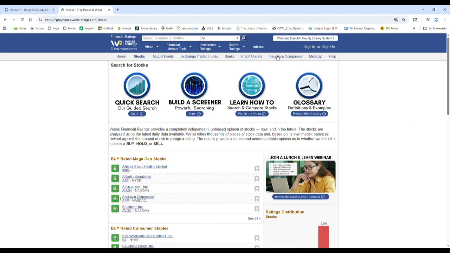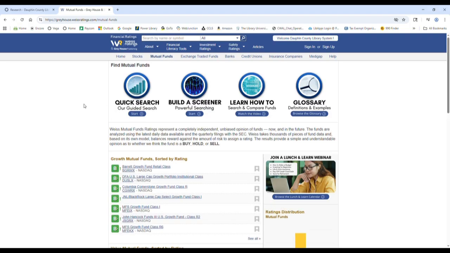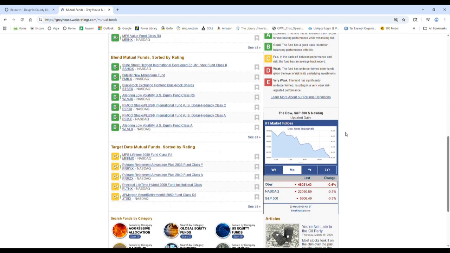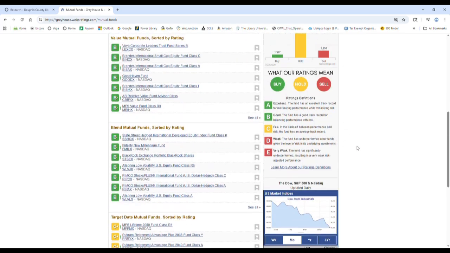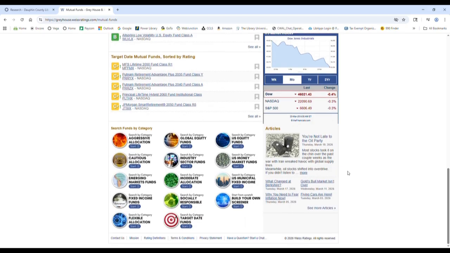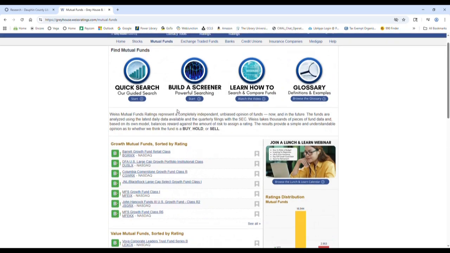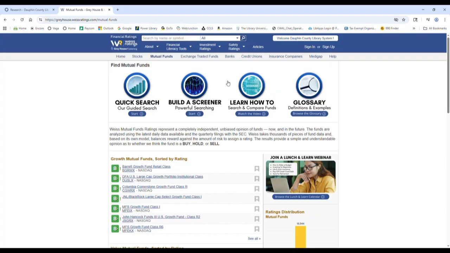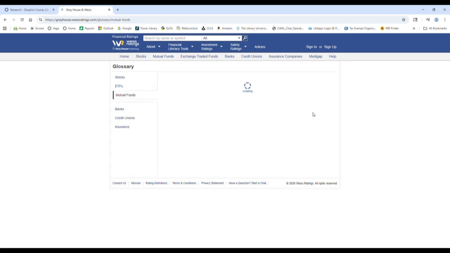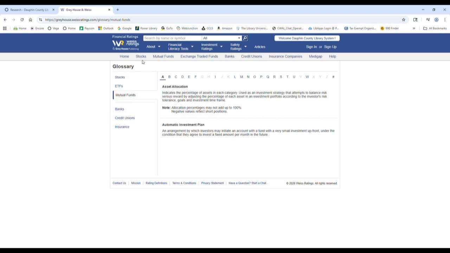Again, we're going to click through the rest fairly quickly because as you'll see when we go over to mutual funds, the setup of the page is almost exactly the same. You're going to see a few different terms. Mutual funds aren't the same as stocks, but the way that you navigate the site is almost identical. Again, you'll see the ratings definitions here. You're going to see the option to search by category, pre-prepared searches here, quick search, custom search, a how-to video specifically about mutual funds, and a link back to the glossary, now toggled to mutual funds.